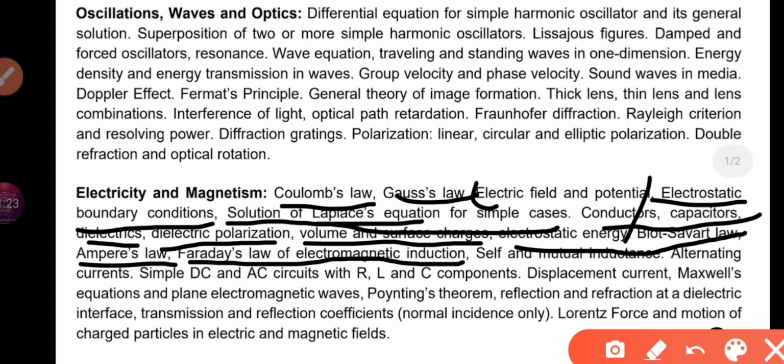Faraday's law of electromagnetic induction. It is self-induction and mutual inductance. Same topic from class 11th and 12th. Alternating currents. Same topic from there. So the things that I'm saying are the same topic, it means you don't need to prepare especially for it. If you have done it before, then it's okay. Just practice questions. Simple AC RLC circuit.